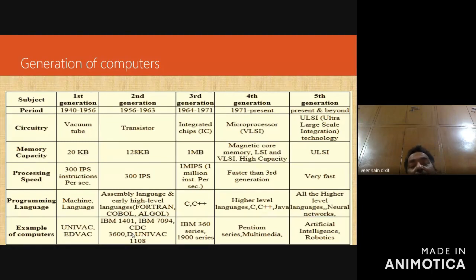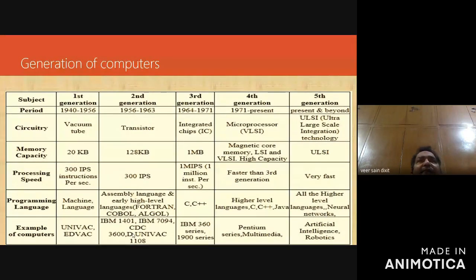So what is a language? Language is basically used to communicate. Human beings always communicate with each other using some spoken language like English, Tamil, Telugu, Spanish, German.